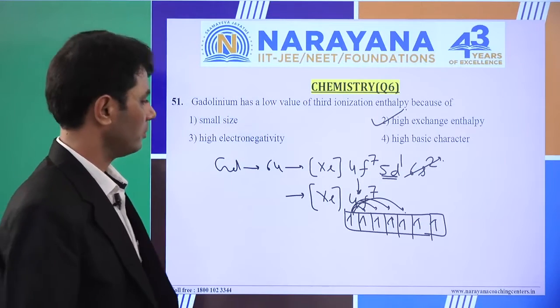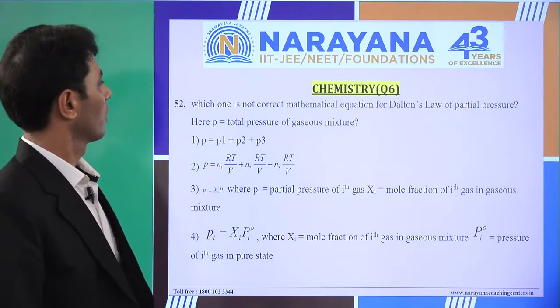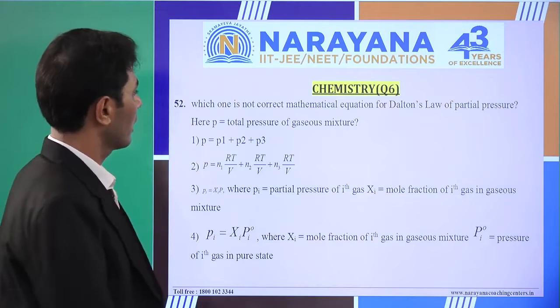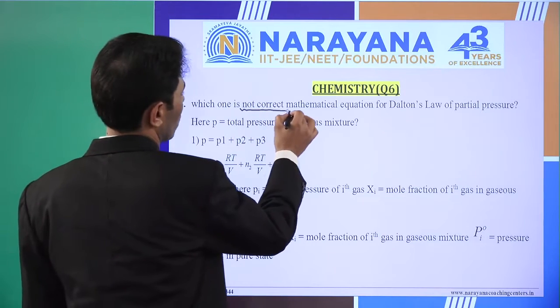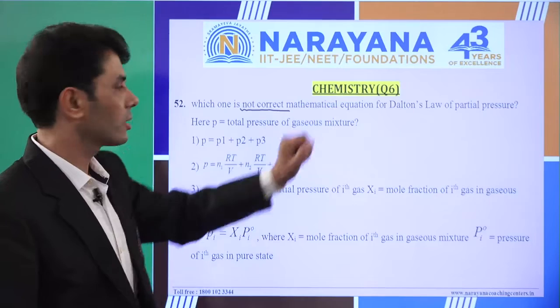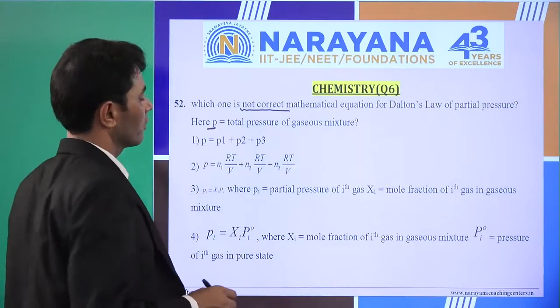The next one. Next question, means second question of this paper code, question number 52. Which one is not correct? Be precise, not correct. Mathematical equation for the Dalton's law of partial pressure, where P is the total pressure of the gaseous mixture.